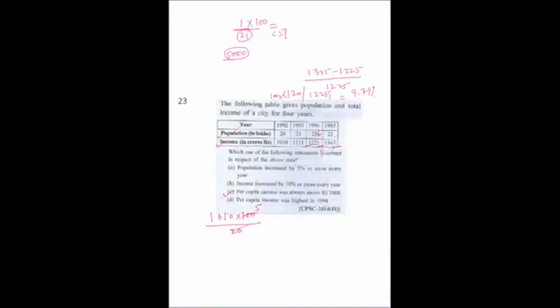If we calculate per capita income for 1994 and 1995, it comes 1225 into 100 upon 22, and for the next it comes 1345 into 100 upon 23, and here a big difference is there in the above, and here one value. So obviously this has increased, and if we calculate, this comes 5847, and the previous one is 5568. So this is more. So 1995, so this is also wrong, D is also wrong, so C is the answer.